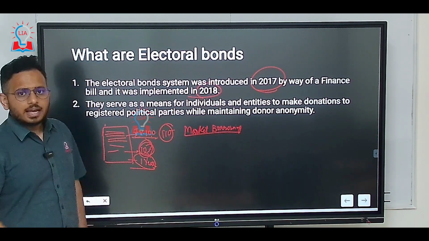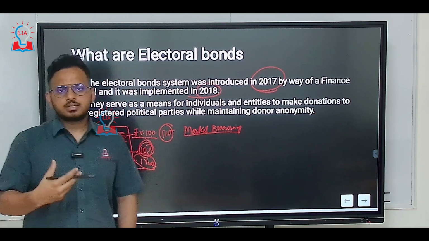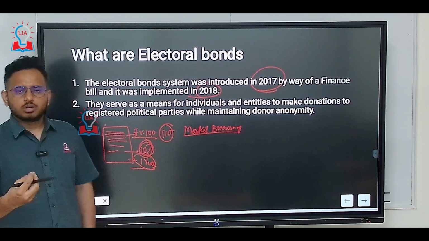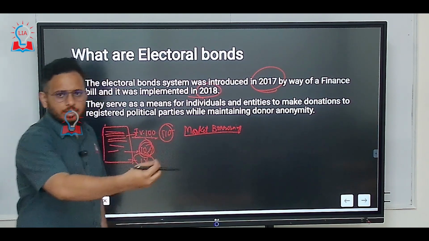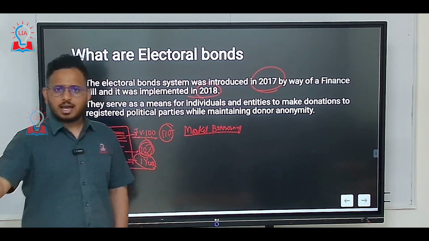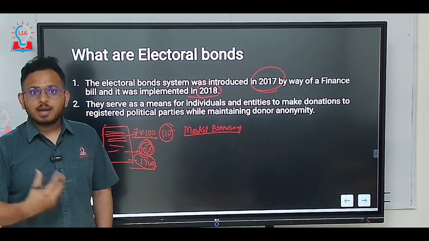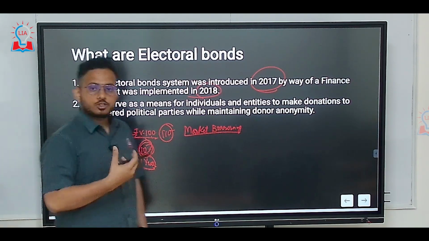How will this work? Individuals can go to the bank, that is SBI. SBI is an authorized authority which can issue these electoral bonds. So people can go to SBI and, with denominations of let's say 100, 1000, 10,000 or 1 lakh, deposit cash and buy these bonds. And who will issue these bonds?